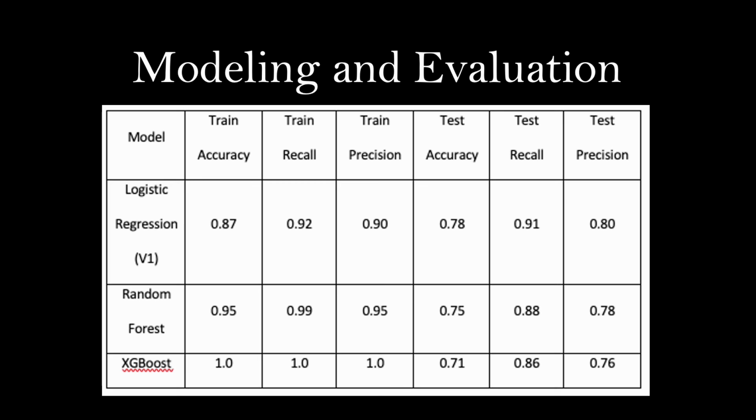So in the modeling and evaluation part, we tried different methods, both traditional statistical methods such as logistic regression and newer tree-based models such as random forest and XGBoost. The metrics for evaluation of the baseline models are listed in the table. Although the tree-based algorithms perform extremely well on the training set, they have poor performance on the test set. That implies the tree-based models are inclined to overfitting.